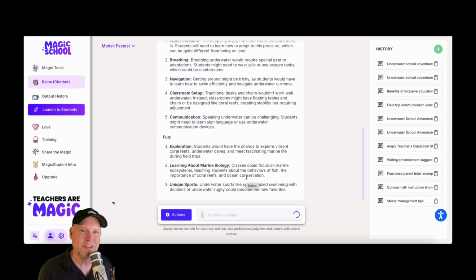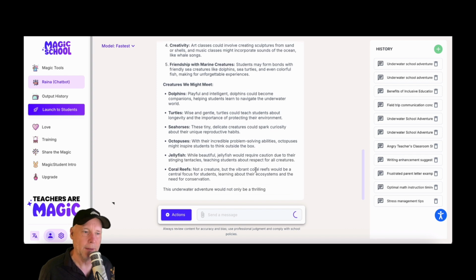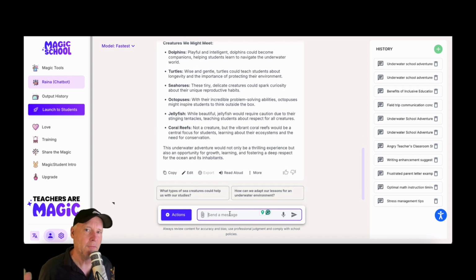But I want a story. I don't want like a set of bullet points. I mean, it's kind of cool and all, but I actually want a story. And so what I gave you before was a prompt, which was that story that I wanted. But I'm going to get some parameters around it now.